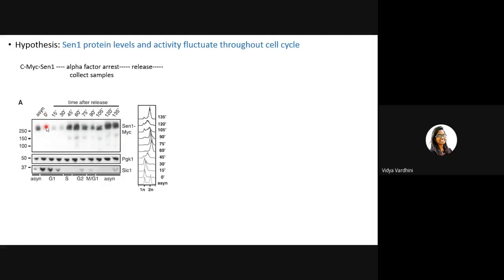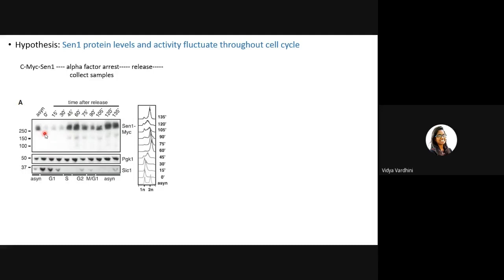So as you can see, the cells collected from 0, 15, and 30 show very low expression level of SEN1, while from 45 minutes, 60, and so on, the levels started slowly to increase. This suggests that during G1, we know how the cell cycle is regulated, right? During the first 30 minutes, the cell cycle is going through the G1 phase, and then it will go to S phase, G2, M, G1, and again asynchrony comes in.